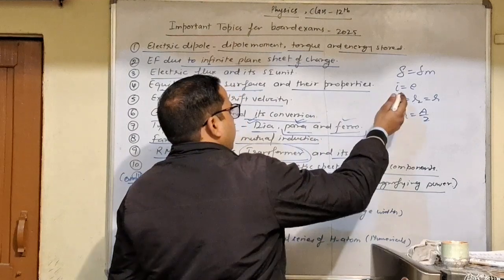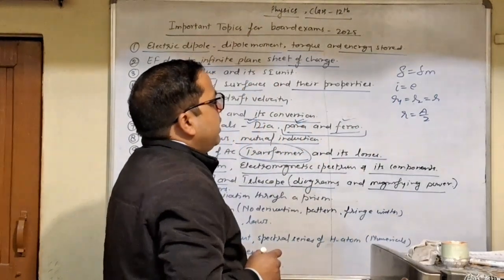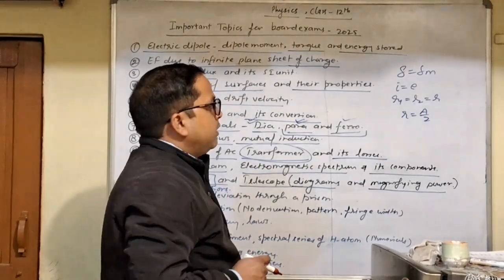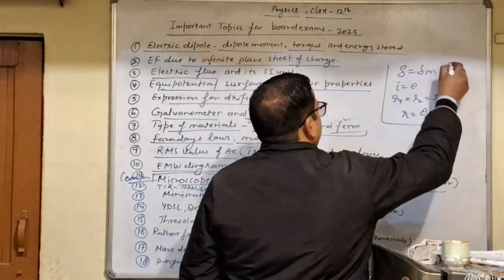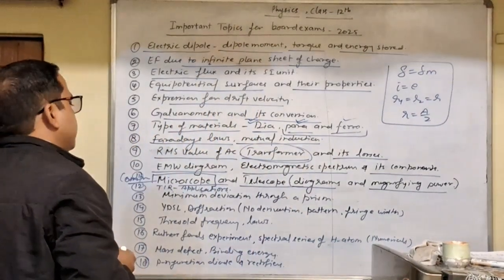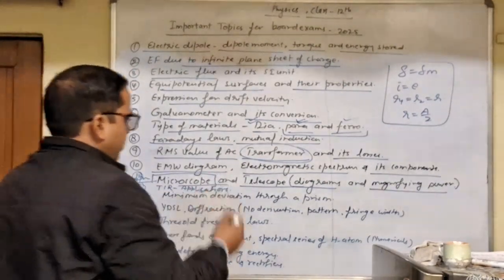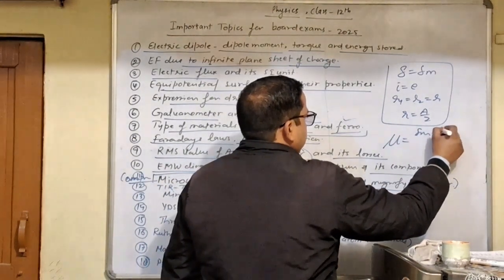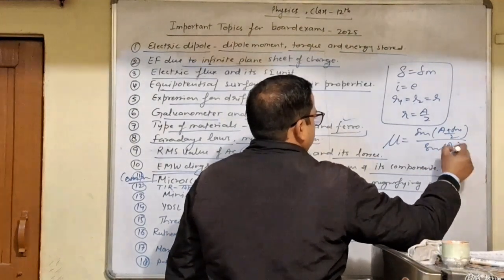And i you can find by applying this in the equation of refraction through a prism. You can also prepare this formula for minimum deviation: sin((A plus delta m) upon 2) upon sin(A upon 2).